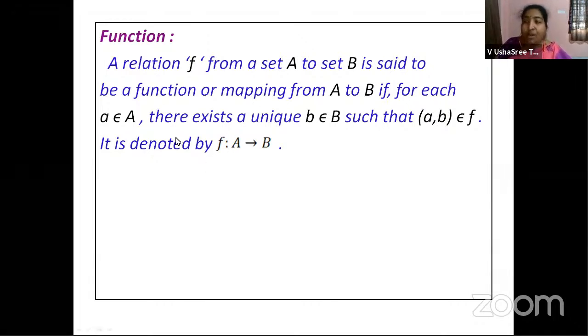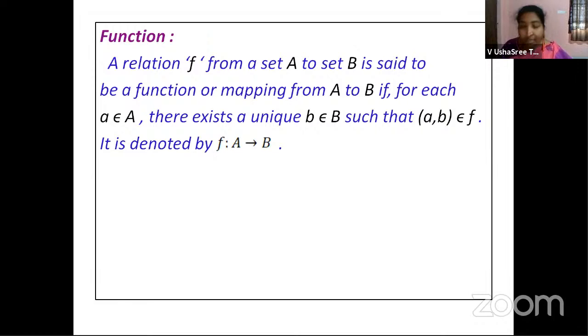For each a belongs to A, that means every element in set A should have a unique mapping in set B. That means it should be related to some element in set B. And this word is very important. For each a belongs to A, every element in set A should have a unique element in set B, where you can write it as an ordered pair (a, b), which belongs to the function. So we denote this function by saying F maps A to B, that means F is a function defined from set A to set B.